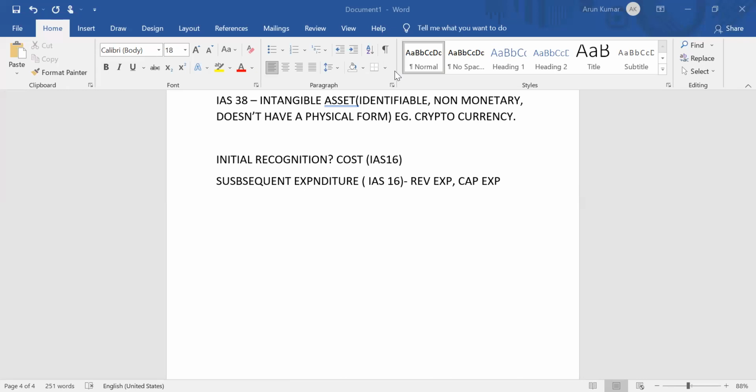If any cost you incur is not bringing additional earning capacity, we account for it as revenue expenditure. But any cost that can bring additional benefits to the company, we consider it capital expenditure. So it will be accounted for as an asset itself. Is it clear, everyone?